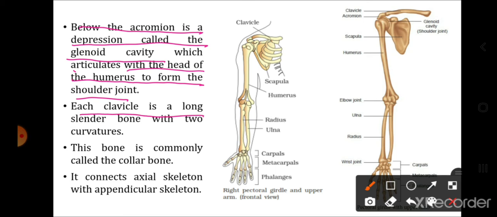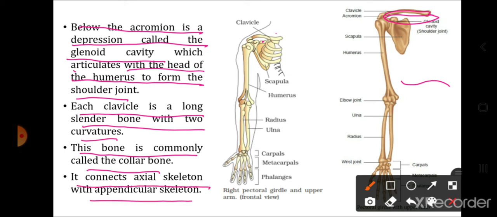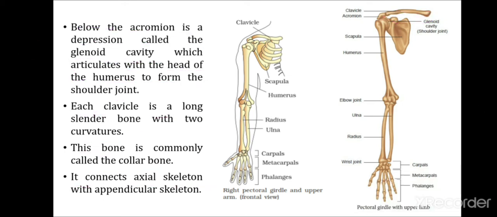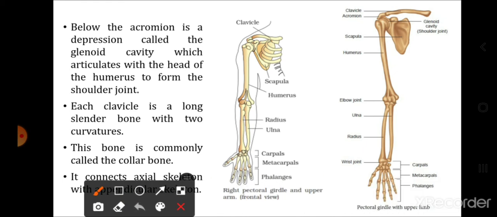Each clavicle is a long slender bone with 2 curvatures. So basically clavicle is an F shaped bone. Here you can see it has 2 curvatures. This is one curvature and this is the other curvature. This bone is commonly called the collarbone. It connects the axial skeleton with the appendicular skeleton. So these are the bones of the pectoral girdle and the upper limb.